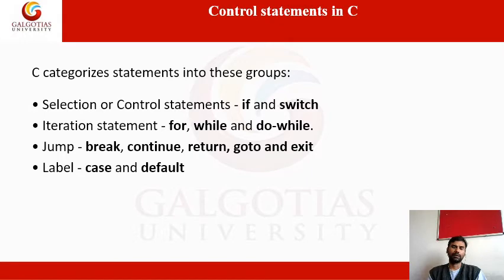As further categories, you can refine them like this: selection or control statements, if and switch; iterations using looping, that is for, while, and do while; jump statements, which are break, continue, return, goto, and exit; and labels, case and default. These are the categories: selection or control, iteration, jump, and label.